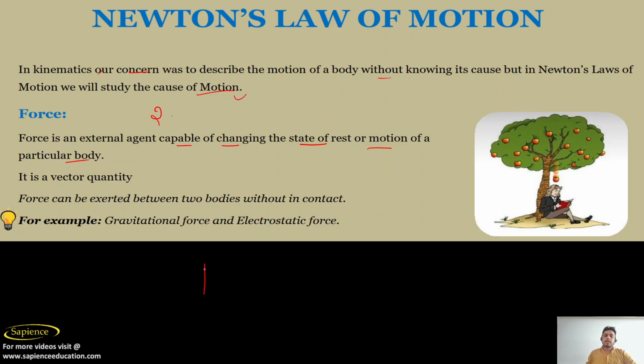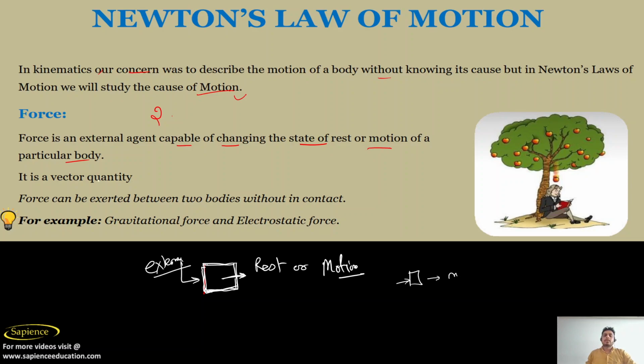For example, suppose this is a body. It has some state, either rest or motion, moving in a single direction. If you want to change the state of this body, what do you need to do? You need to apply something externally. If you are sitting, then you will stay in a sitting position only. There will be no motion.